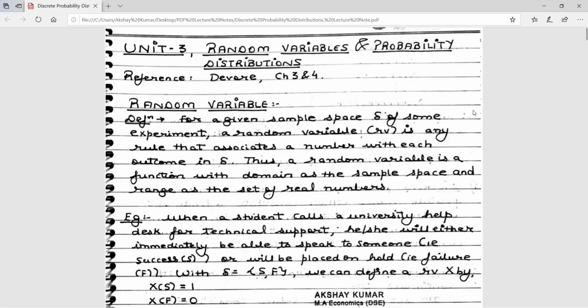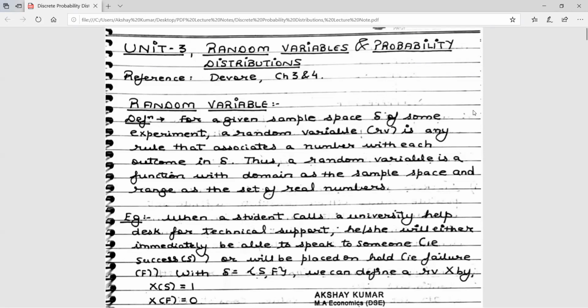We start with a new chapter today in stats. This is formally unit 3 of your course. We now study random variables and probability distributions. After having done the basic concepts of probability, the agenda now is to start studying probability distributions, which are of two types, discrete and continuous. In this chapter, we'll primarily focus on discrete distributions, and in the next chapter, we will focus on continuous distributions.